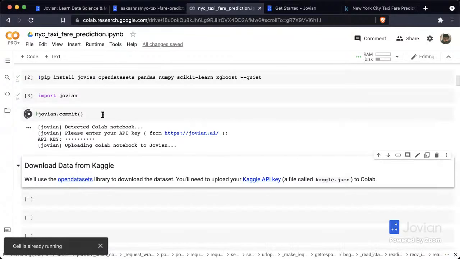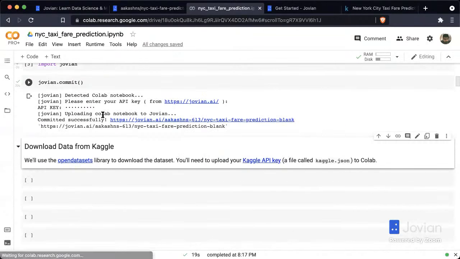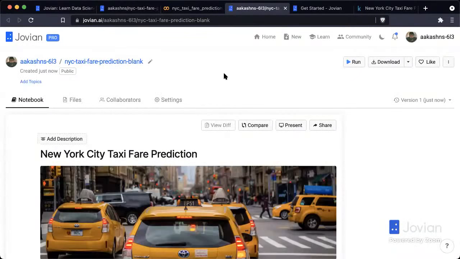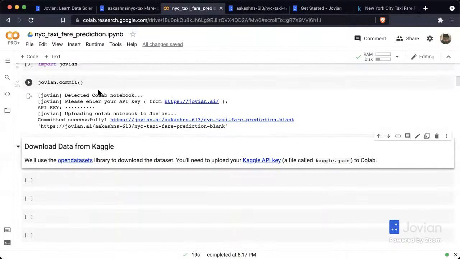Now, what this does is this takes a snapshot of your notebook at this current moment. And then it publishes it to your Jovian profile. As you can see here, NYC taxi fare prediction blank. This notebook was created just now. You can see this is version 1. Now, every time you run jovian.commit in your notebook, a new version of this notebook will get recorded.